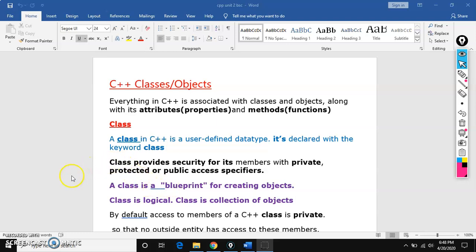We'll see the difference between class and structure. Here I am saying classes and structures are similar, so the syntax is similar. Almost all of it looks similar. But what is the major difference between class and structure is the question. By using structure, we cannot do complex programs, that is large programs. And in C language structures, we cannot provide security for the members present in the structure.